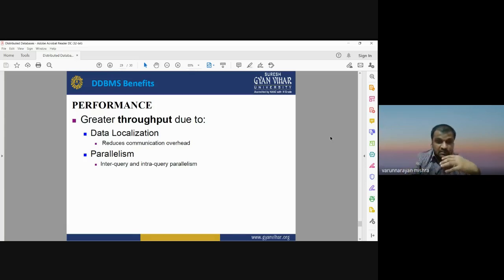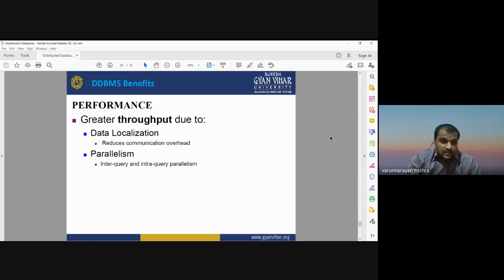With a parallel database management system, you can work in parallel on several databases stored at different locations. So there is a kind of interquery and intra-query parallelism. You can have the option of interquery or intra-query of the database using a parallel database management system, or PDBMS. This is a very important benefit of distributed database management system.